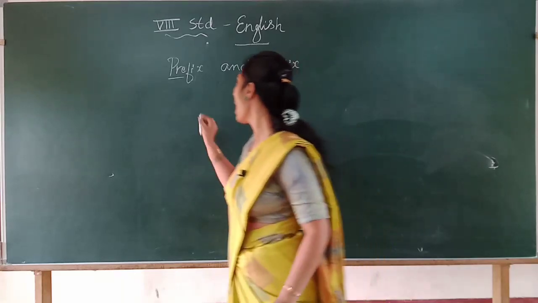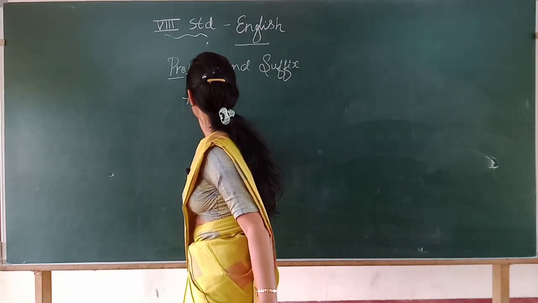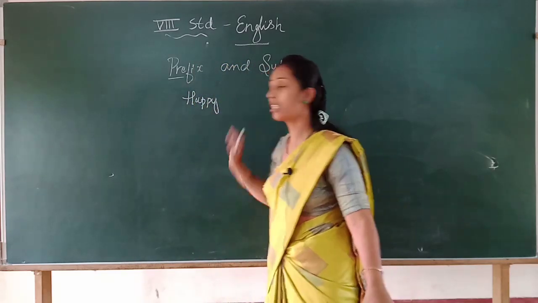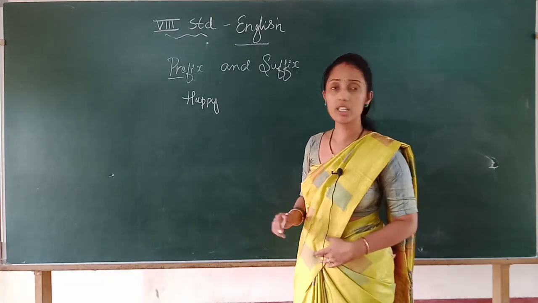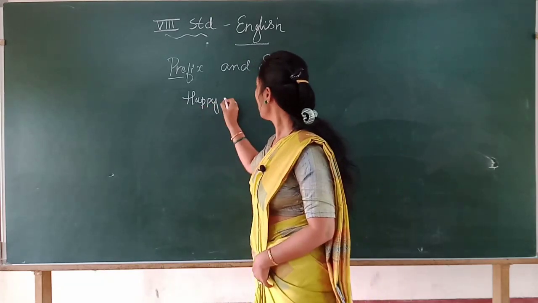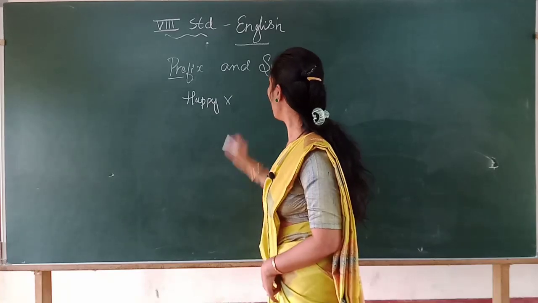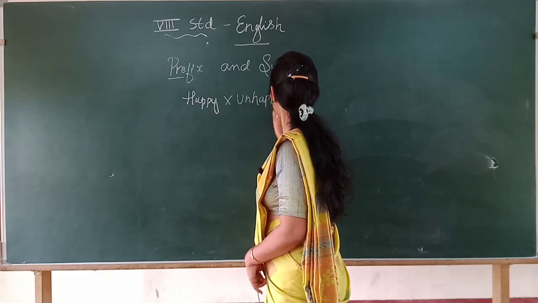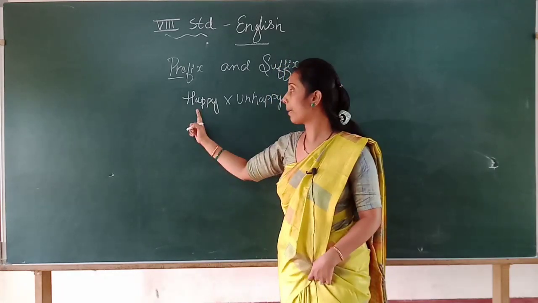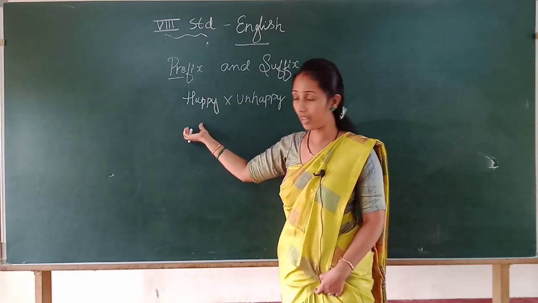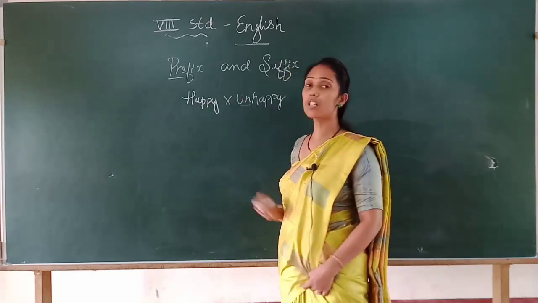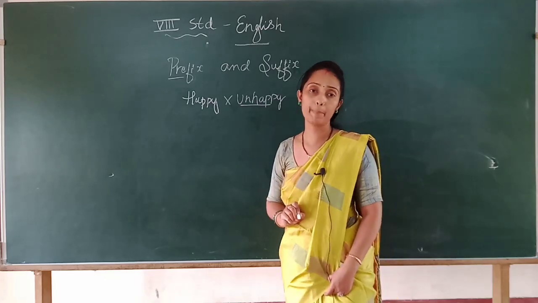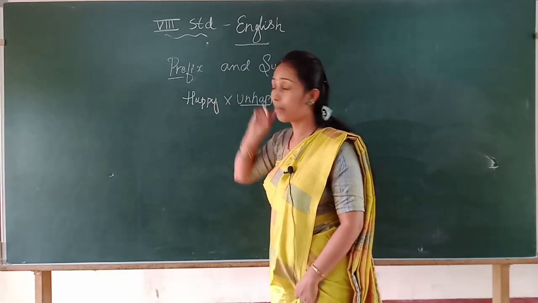So, for example, you take happy. Happy. This is a word. This is a noun, isn't it, children? Happy, and as a prefix example I will add un: unhappy. Here, children, see, happy is a common word where I added the prefix called un and made it a new word, that is unhappy. Clear, children?